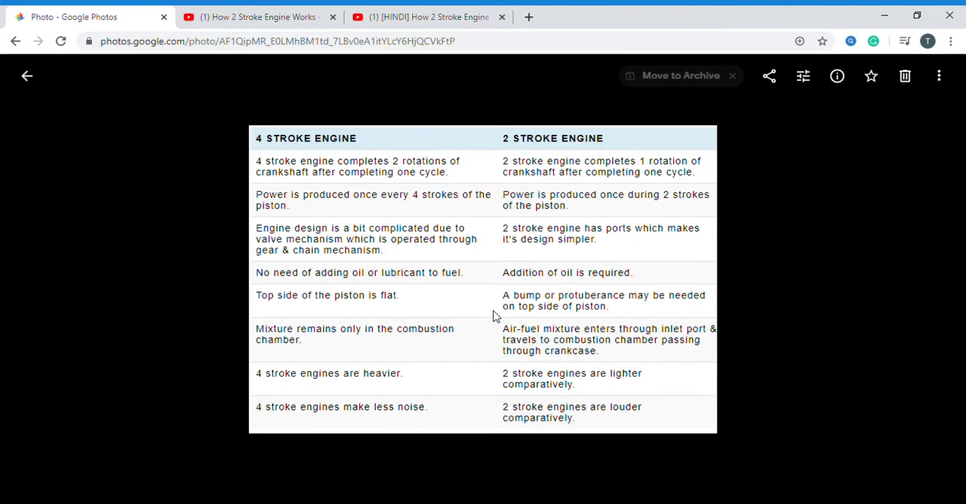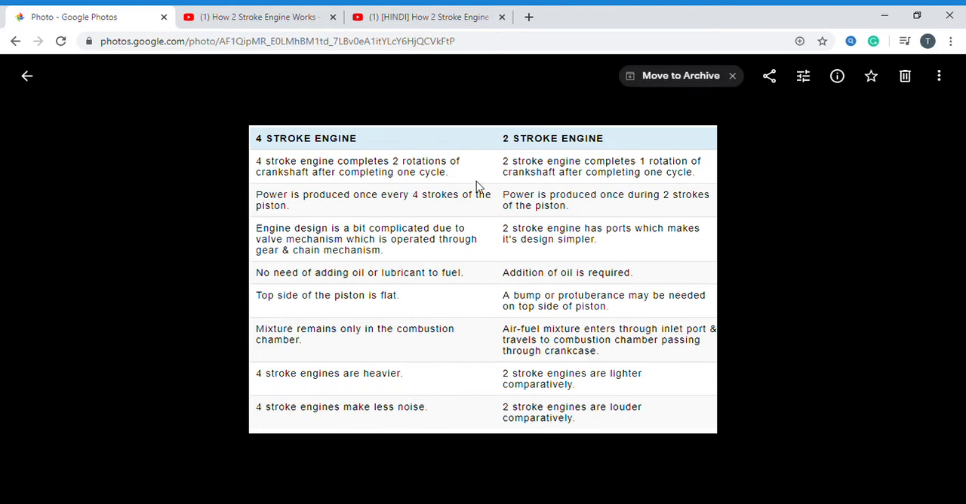So this is the main difference between the four-stroke engine and the two-stroke engine. See here, in the four-stroke engine, four working processes are completed within four strokes. Here, four working processes are completed within two strokes of the engine. That's why we call them four-stroke engine and two-stroke engine. That is the first important difference.